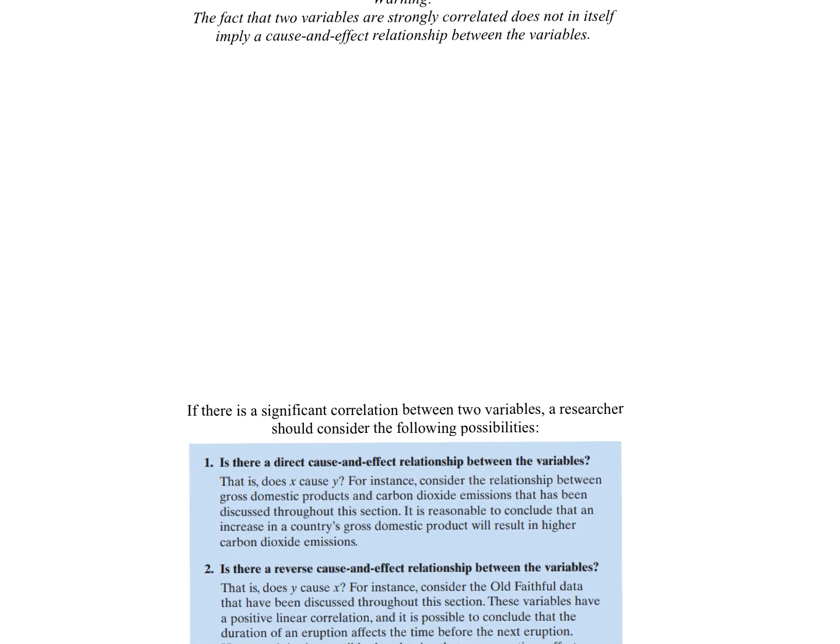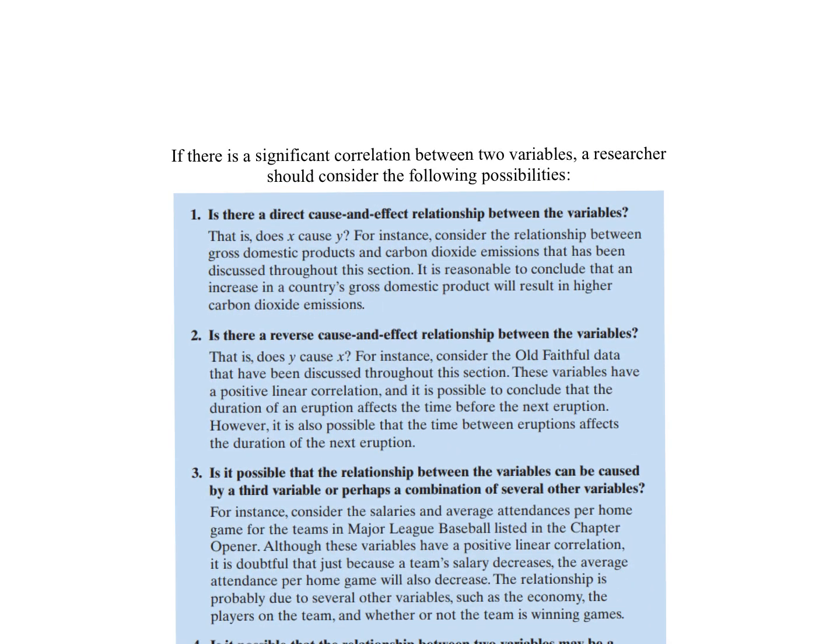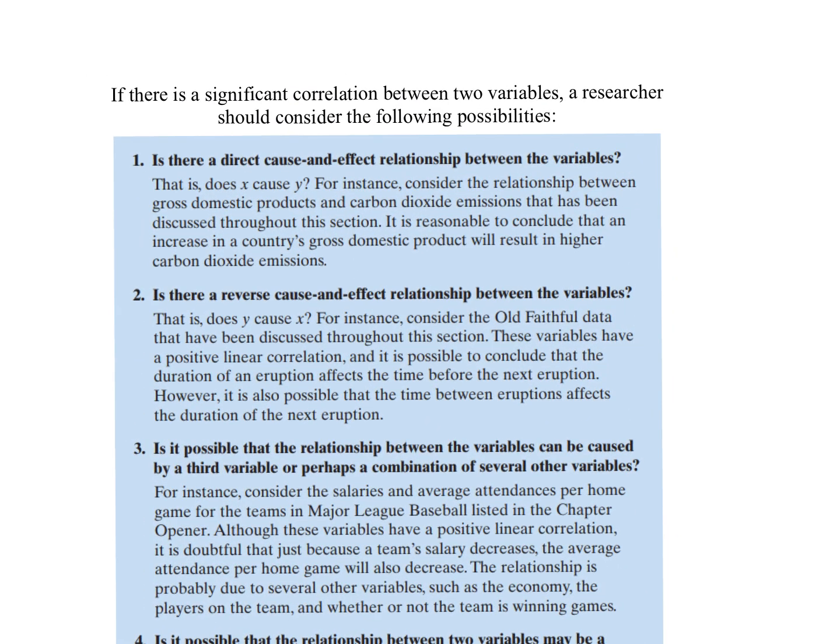So here are some questions you're going to want to ask yourself if you have a significant correlation, okay? The first one is, actually analyze the situation. Is there a direct cause and effect relationship between the variables? Does it make sense? What they're talking about in this example is the gross domestic product and the carbon dioxide emissions. Yeah, it kind of makes sense, right? It's reasonable to conclude that the more manufacturing products that are made, the higher the CO2 emissions, okay? So actually take a step back and analyze the situation, okay?